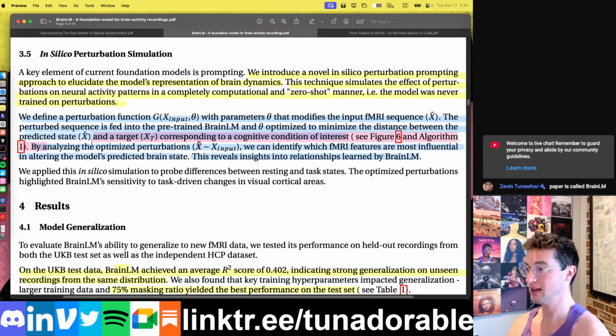So then by analyzing those optimized perturbations, by analyzing the new data that G creates and the difference in that new data between the original actual regular brain data, we can identify which fMRI features are most influential in altering the model's predicted brain states. So we can look at how the new perturbed data differs from the original input data, and whichever things change the most, we can presume must have a lot to do with that final cognitive condition of interest.